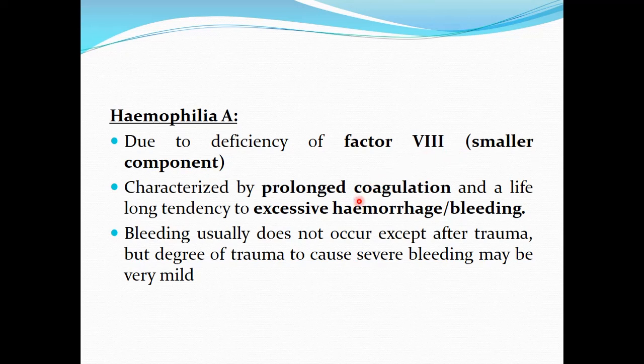Hemophilia is characterized by prolonged coagulation, and there is a lifelong tendency for excessive hemorrhage or bleeding. Remember that in hemophilia, bleeding usually does not occur spontaneously except in the most severe form of the disease, but usually occurs after trauma. But the degree of trauma which can cause excessive bleeding is usually very mild. So mild trauma can result in severe bleeding.